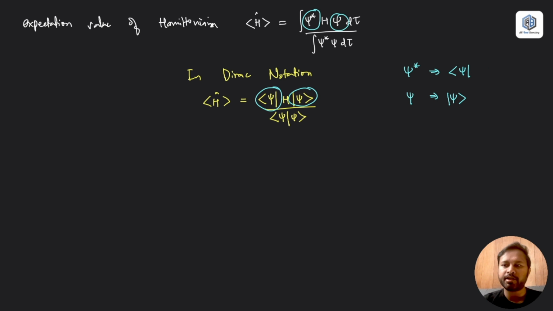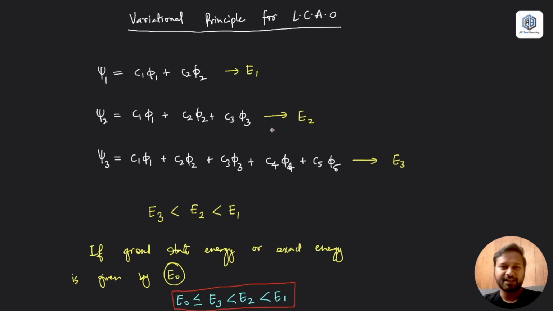In the denominator, the bra and ket also get combined, and you don't write the integration in Dirac notation. I have just given you a basic idea of Dirac notation. Why all these things? Because that's what we are going to use.